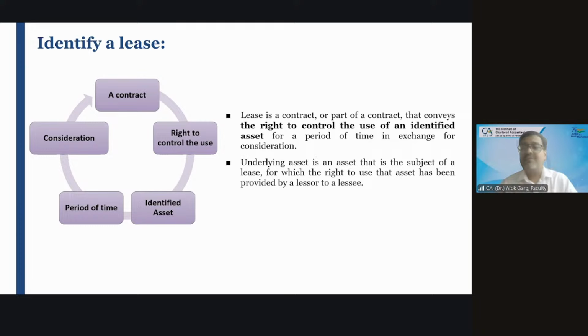And what is the name of these parties? Lessor and lessee.